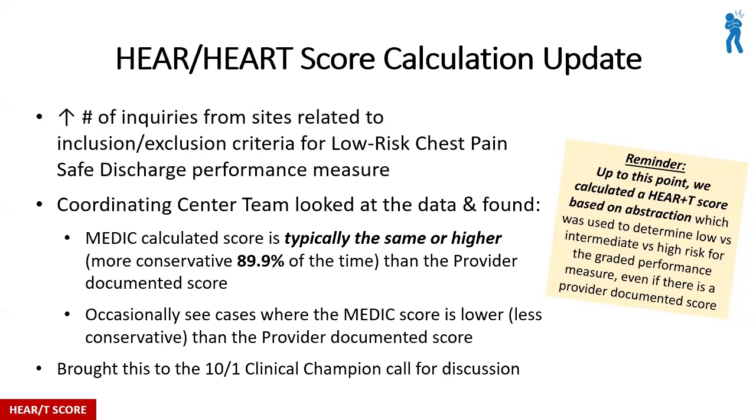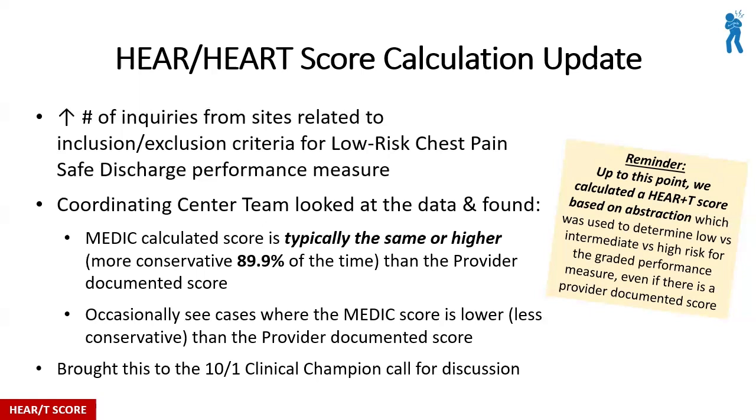As was briefly mentioned earlier, sometimes there are discrepancies between the score that MEDIC calculates and the score that your providers are documenting. Almost 90% of the time, the MEDIC score is the same or higher, or more conservative, than the provider score. But about 10% of the time the MEDIC calculated score is lower, meaning a little bit less conservative, and that's where we can run into issues. Only 1% of that 10% of the time were those cases actually falling into the performance measure or potentially causing issues. For example, a provider documents a HEART score of 4, MEDIC calculates a HEART score of 3.